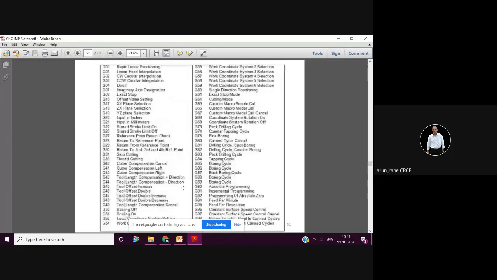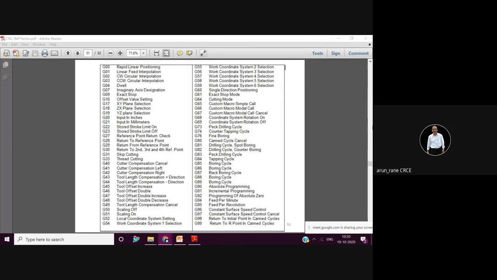Then this is a list of G codes. I suggest you take a screenshot and save it because this is important. The list of the G codes and M codes will not be provided in the examination. Earlier we used to provide it when the question was of 20 marks, a very long program. The weightage was 20 marks for one particular question. But now it has reduced to 8 to 10 marks, so it is going to be a very simple program. So that's why the list of codes is like the log tables.